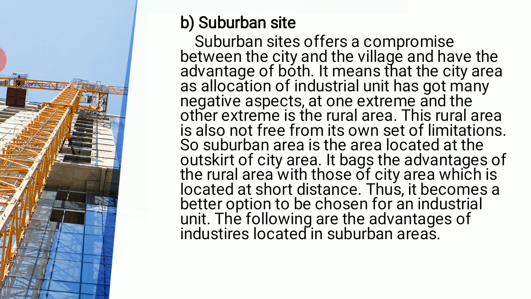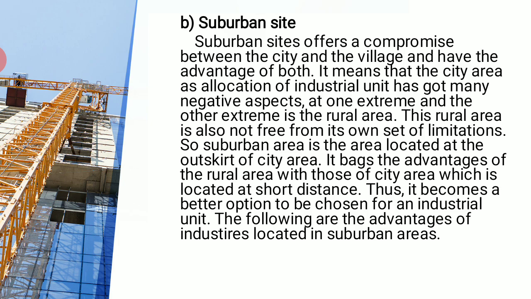Suburban sites offer a compromise between the city and the villages and have the advantages of both. It means that the city area, for locating an industrial unit, has many negative aspects at one extreme, and the other extreme is rural areas. The rural area is also not free from its own set of limitations.